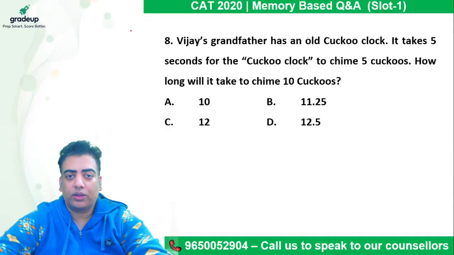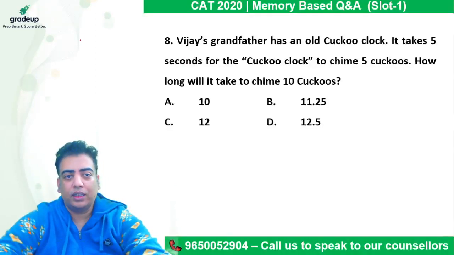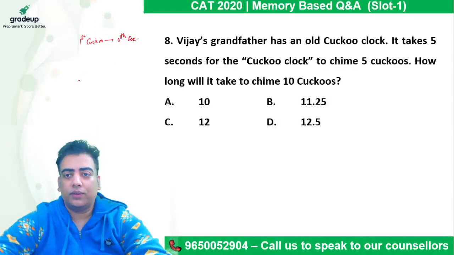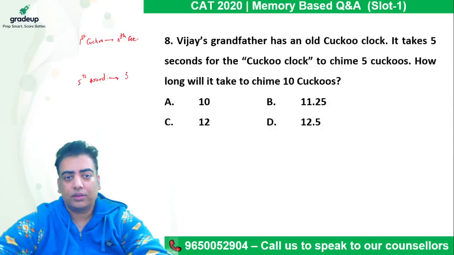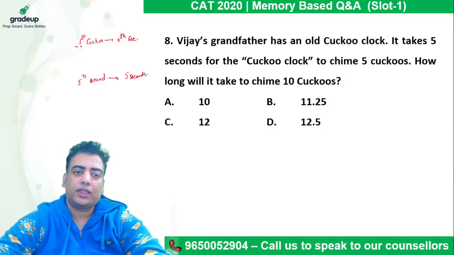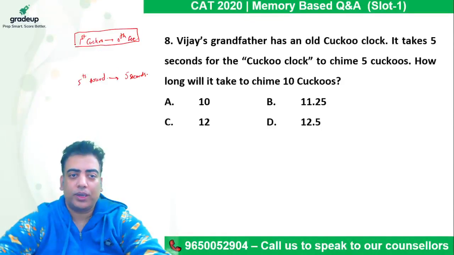So in order to solve such a question, please always keep in mind that the first sound of cuckoo came at 0th second, and the fifth sound, right, came in 5 seconds. So effectively this being 0th second should not be taken care of, right? After this, in a span of 5 seconds, a total of 4 cuckoo sounds came.